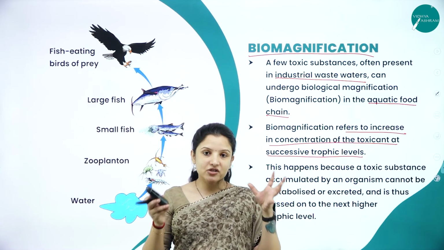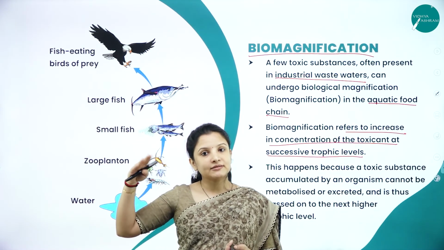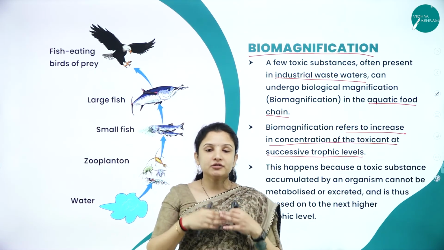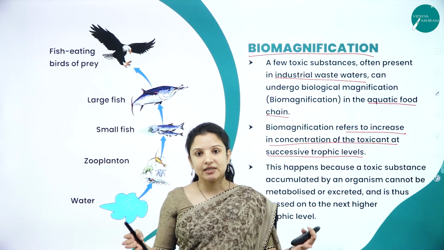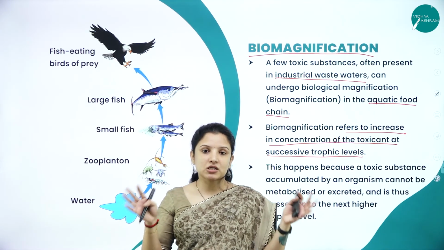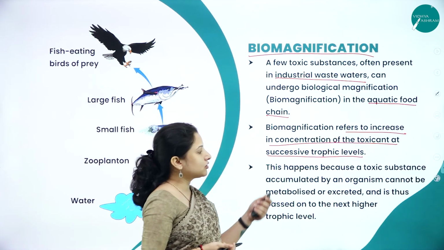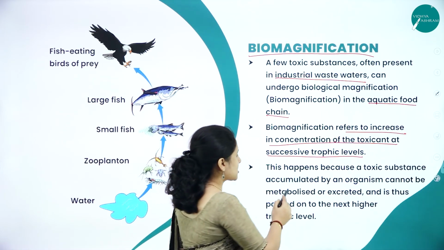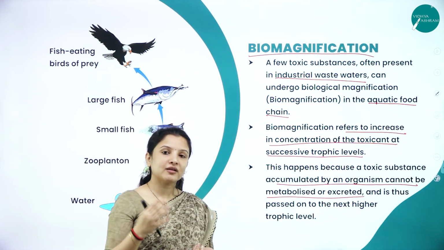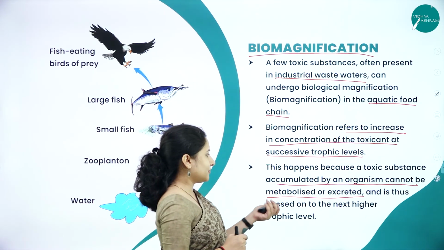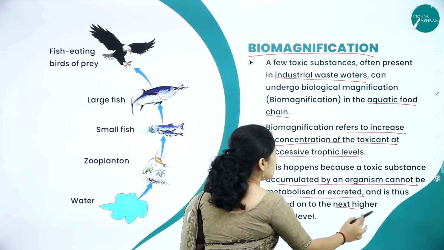Whatever sewage is dumped into that, when it enters the digestive system of the respective organisms at the different trophic levels, the concentration of this particular toxic chemical or the sewage element increases. That is called biomagnification. Magnification means to increase, to make it larger, right? This happens because a toxic substance which gets accumulated by an organism cannot be metabolized or excreted, and therefore it will remain in the body of that particular organism itself, and hence it will be passed on to the organisms that are present at the next higher trophic level.